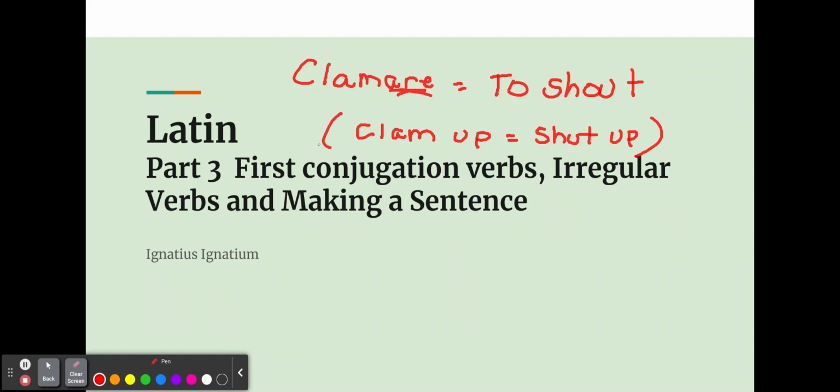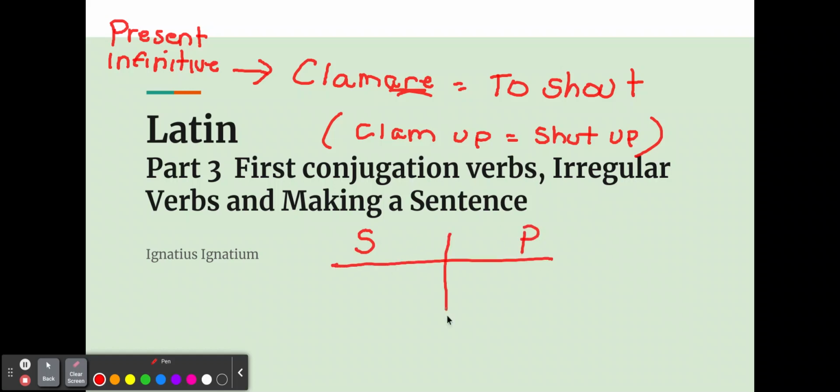So if you've been following these videos, you would know how to conjugate this verb in the present tense. Remember, clamare is the present infinitive. All right, so how would you conjugate this? If you want, stop the tape. In the singular and in the plural of the present tense.